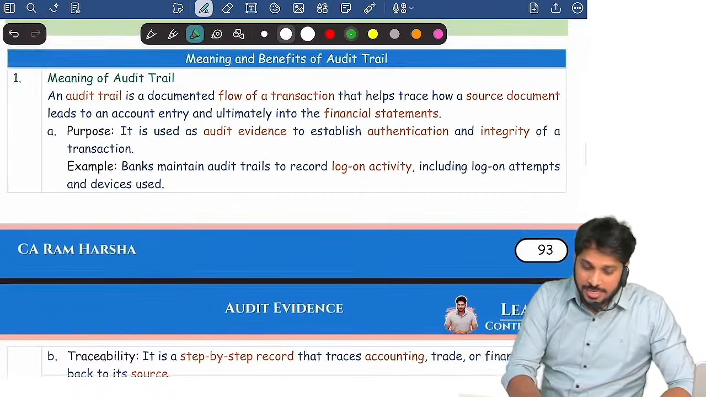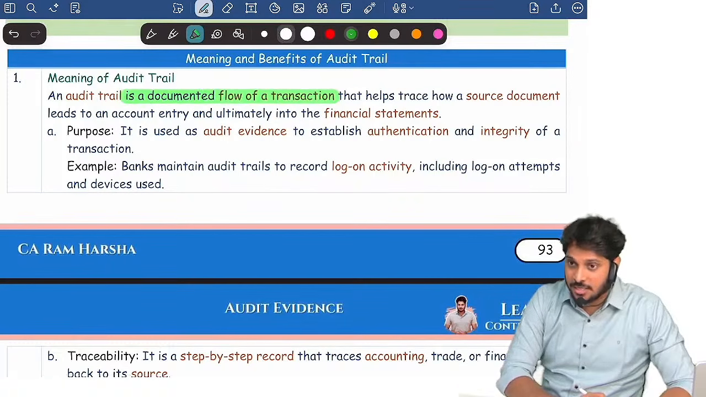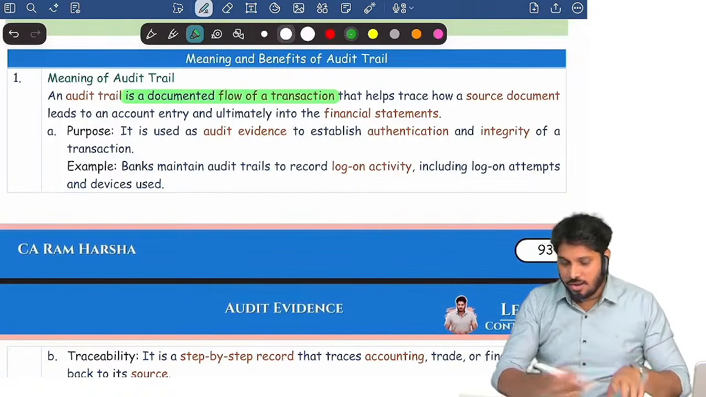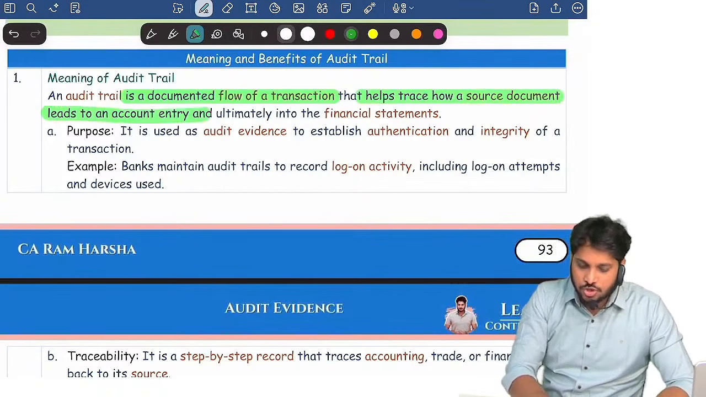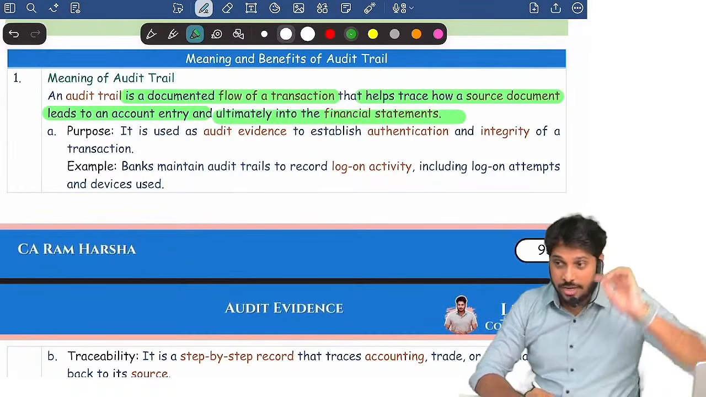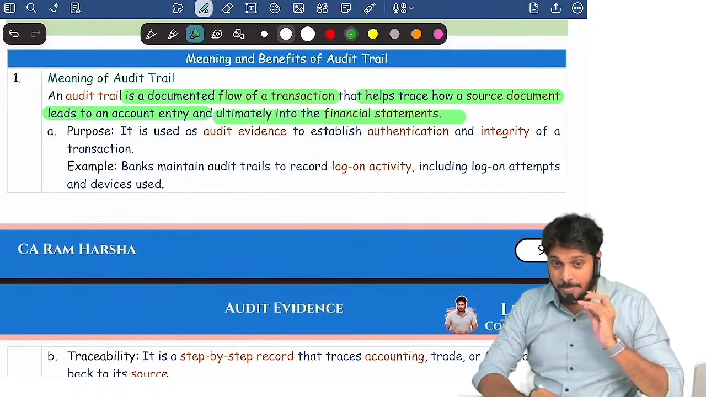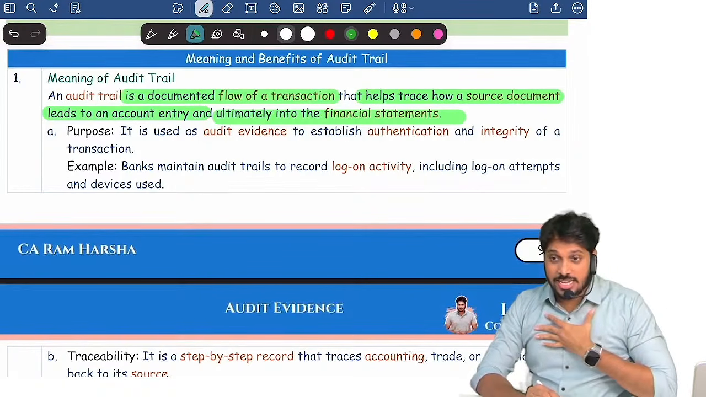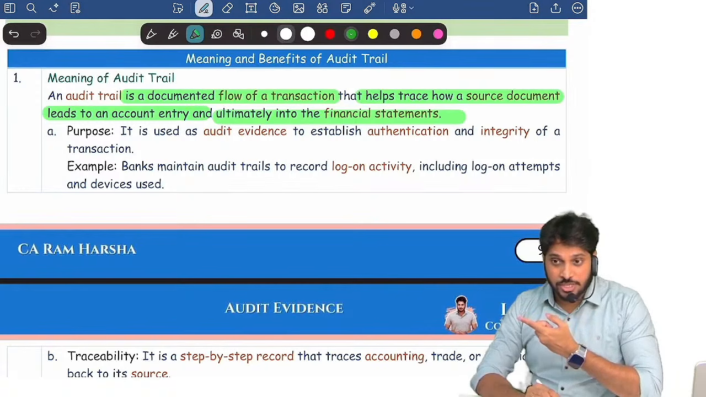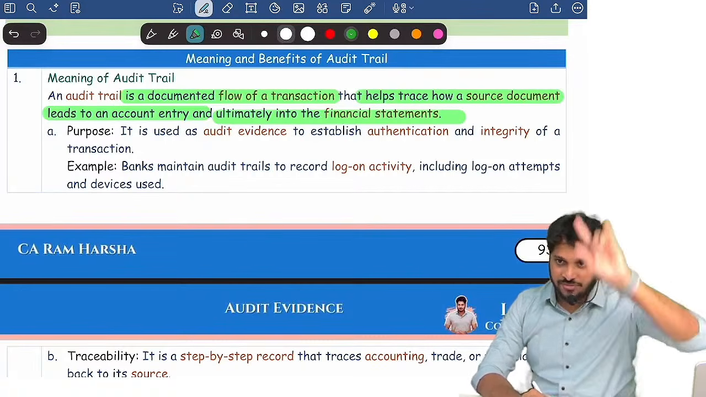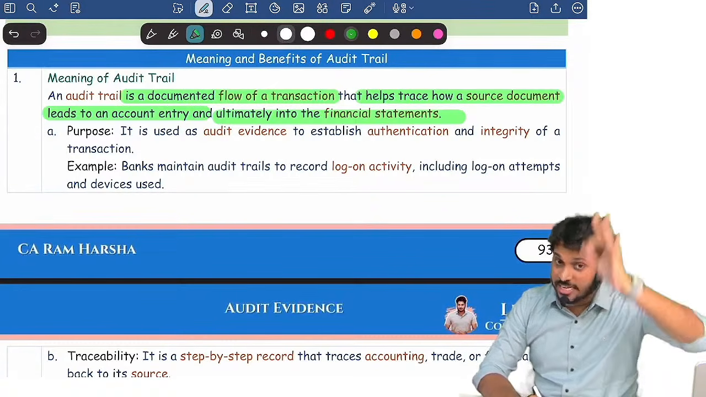So audit trail is a documented flow of transactions. See, accounting software records all the transactions. The flow is recorded in audit trail, which will help to trace a source document to a journal entry, from journal entry to financials. Remember, in the audit report topic, we might have seen 143 subsection 3. Yes or no? At the end, the last clause inside that, the auditor has to comment whether the company is maintaining accounting software that has a feature of audit trail, and the software and the feature is not tampered with, and the audit trail is retained for the record retention period of 8 years. We need to comment. Auditor has to give an opinion.